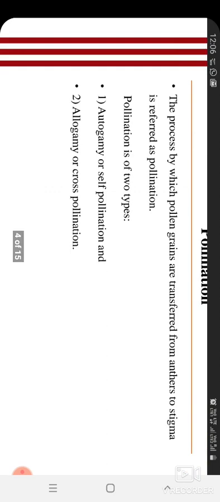Pollination is the process by which pollen grains present in the anther are transferred from the anther to the stigma. That is called pollination, and it is of two types. The first is self-pollination, which we can call autogamy. Gamy means marriage, auto means self.